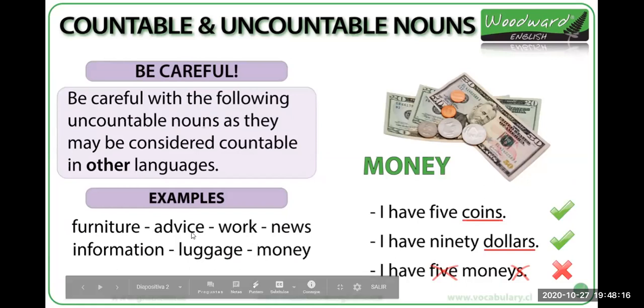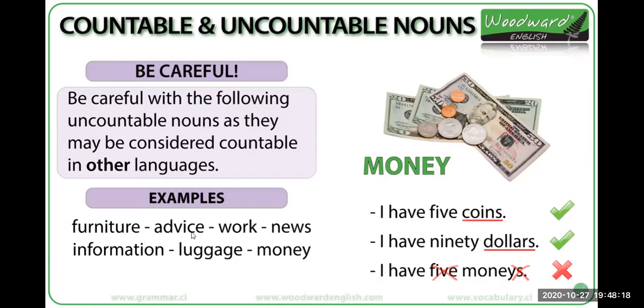Advice, lo mismo. Consejo, es incontable en inglés. We can say some advice o a piece of advice, pero no podemos decir advices o 2 pieces of advice. Cuando queremos decir 2 consejos, en inglés, 2 pieces of advice, o podríamos decir también some advice. Some advice. ¿Ok? Pero no podríamos decir advices.